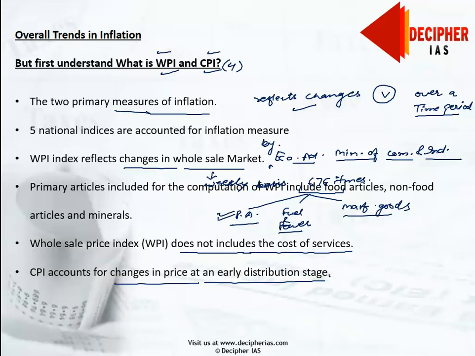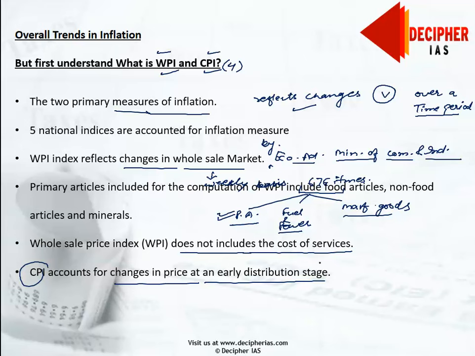In contrast to this, CPI is computed by executing a weighted average. Weighted average on what? We take a weighted average on a particular set of goods and services. Mind it, now we will be including services as well.